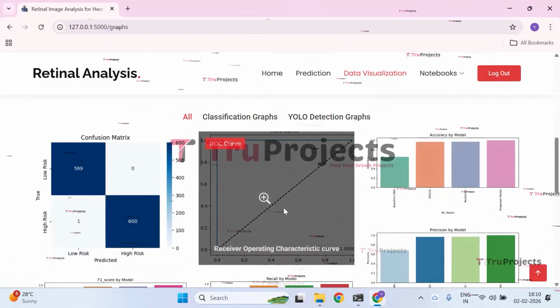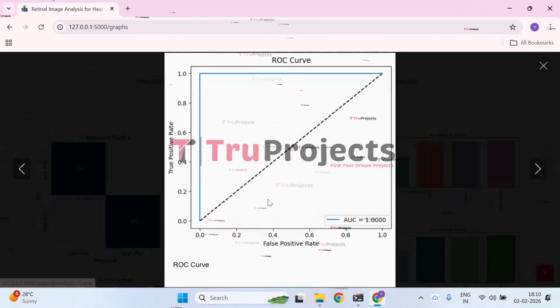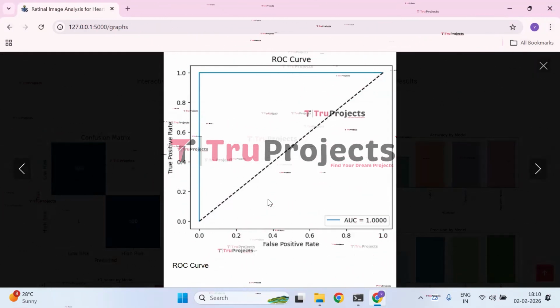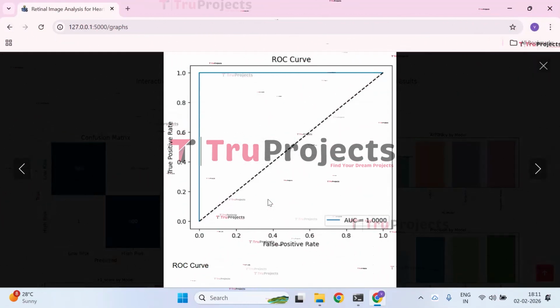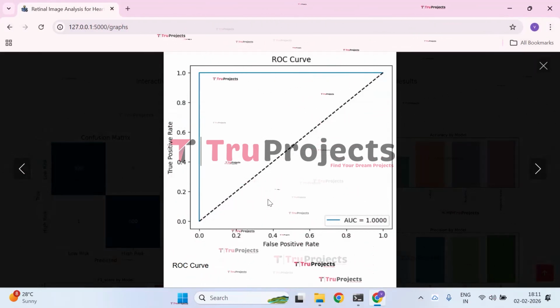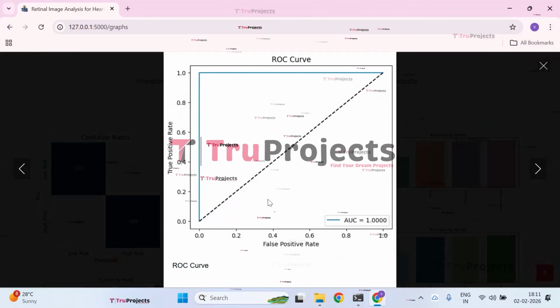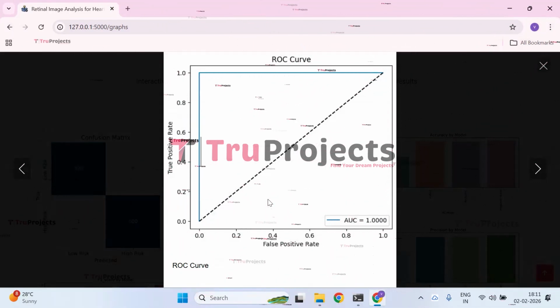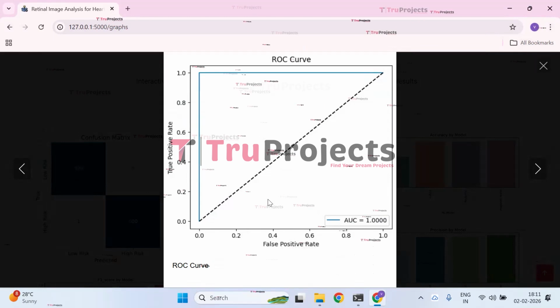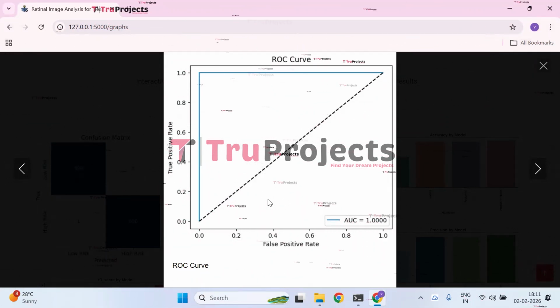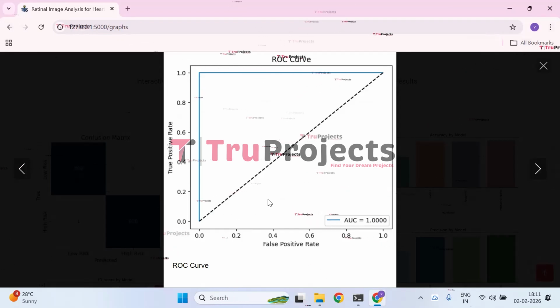Next, we have the ROC curve graph. The ROC curve illustrates the model's ability to distinguish between low risk and high risk heart disease cases. The curve closely follows the top left boundary, indicating an excellent trade-off between true positive rate and false positive rate. An AUC value of 1.00 signifies perfect classification performance with no overlap between classes. This confirms the model's high reliability and discriminative power.